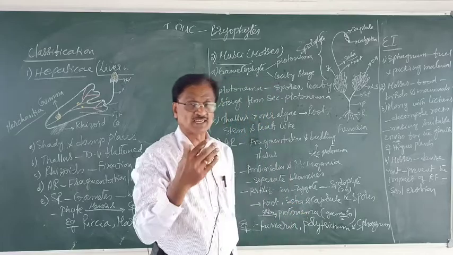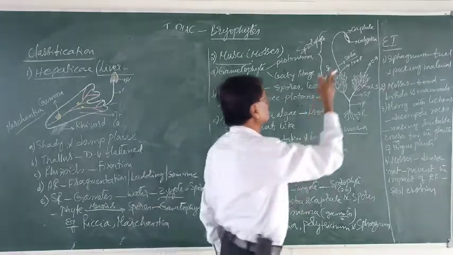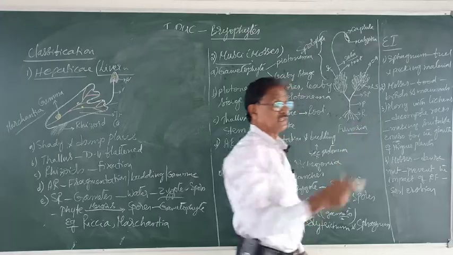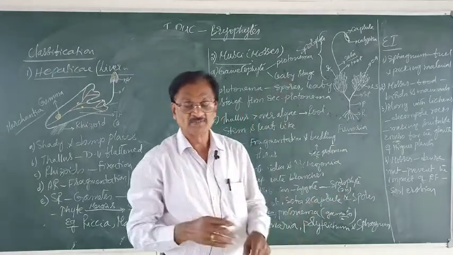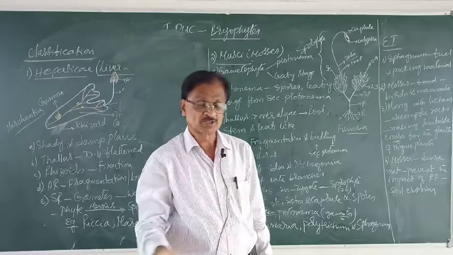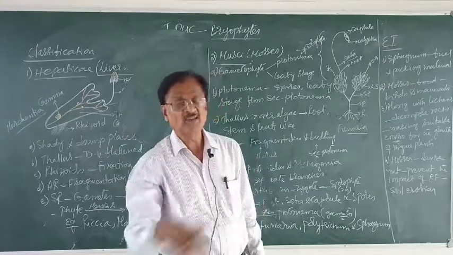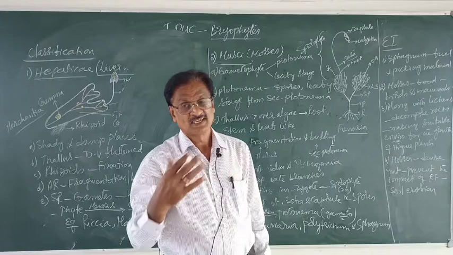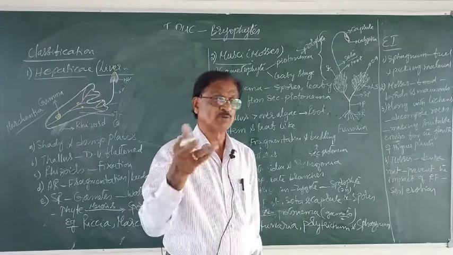Whenever the spores get matured, the capsule gets what? It ruptures, releasing what? The spores. So then the spores form what? The gametophytic body, that is the protonema.